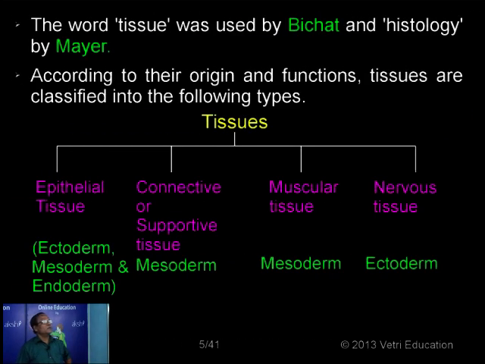To start with, as I mentioned already, the study of tissue is called histology. That word was first used by Mayer, and the word tissue was used by Bichat. These 2 persons conducted many experimental analyses, staining the cells, making slices of the organs, adopting staining procedures and then observing under the microscope. Mayer used the term histology and Bichat used the term tissue.